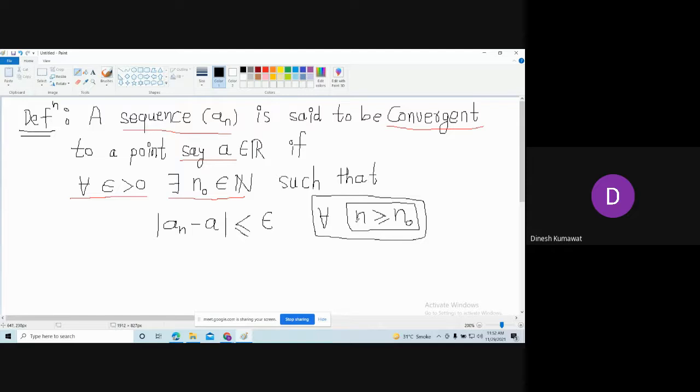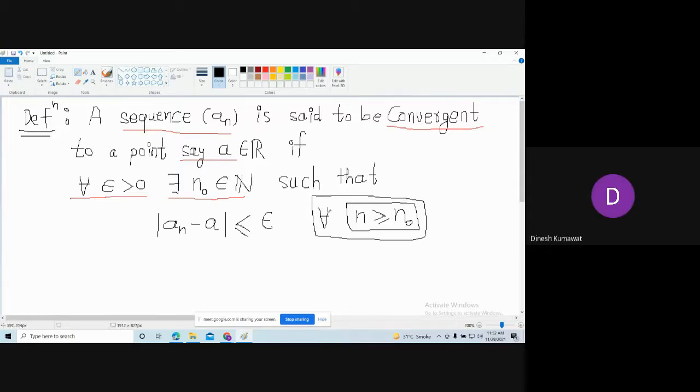Can I say this n is a positive real number? See, this is simply saying that this n will obviously be bigger than n naught, or it will be equal to it. Is it or not? Yes, sir.